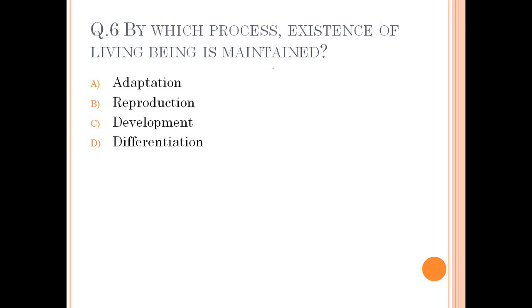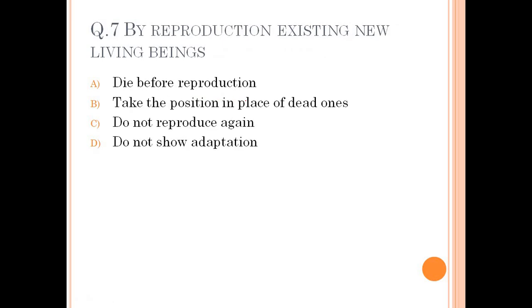Development is they grow from younger stage to older one. That is development. Differentiation means formation of different body parts and its maturation. So here the right option is option B, that is reproduction. Okay. I hope it is clear. Now let's move to the question number 7.